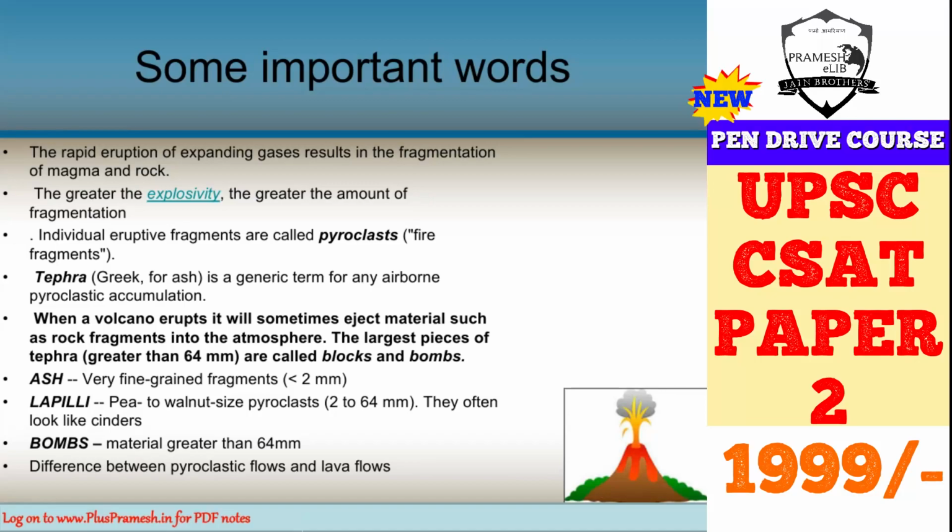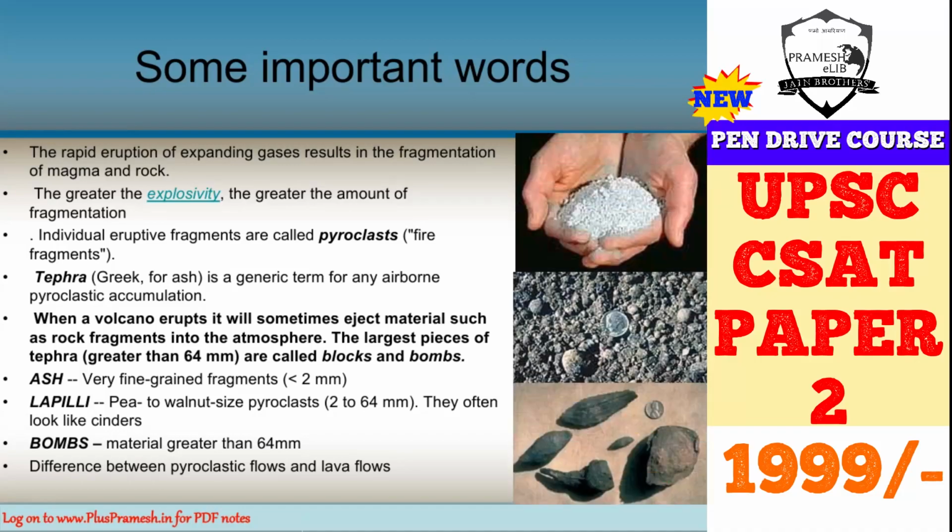If it is from pea to walnut size, between 2 to 64 millimeters in diameter, then it will be known as lapilli. And if it is bigger than 64 millimeters, maybe like a ball or even bigger, then that will be known as a bomb. So these are the three types of volcanic materials that come out during a volcanic eruption.